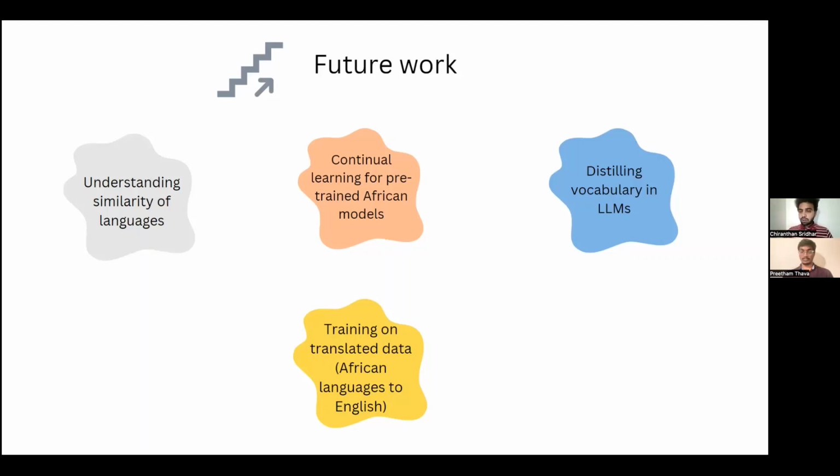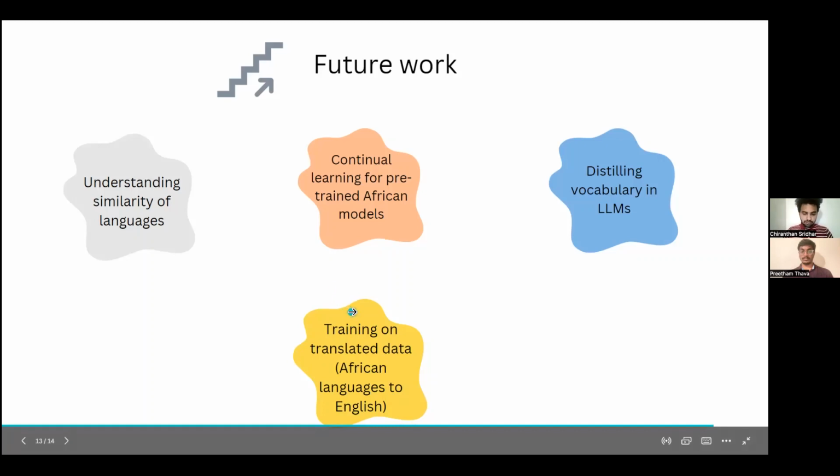Distilling vocabulary for models as big as mBERT, which have a lot of parameters, will help us reduce the number of parameters, firstly. Secondly, they cover a lot of languages that might not be useful for African languages. So with the student-teacher approach of distilling, we can trim the unnecessary vocabulary and probably gain better performance.